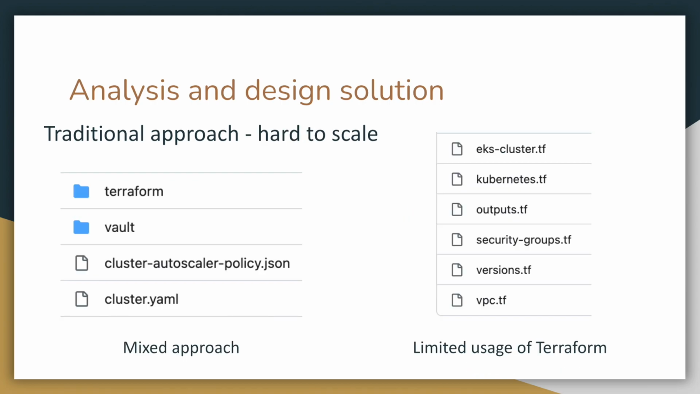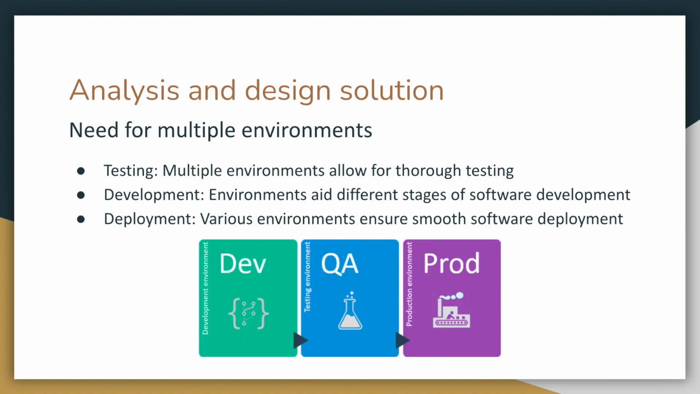In the past, some students have also tried to use Terraform to improve the automation for deploying the application on cloud. However, they use a mixed approach by using both Terraform and YAML files. And as you can see, there's only limited usage of Terraform, which makes it hard for us to achieve full automation. Also, to better manage the software development lifecycle, we need to create multiple environments that could allow us to thoroughly test the application at different stages of software development and ensure smooth software deployment.